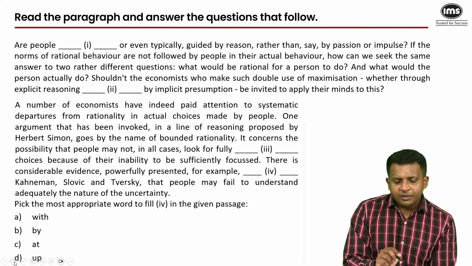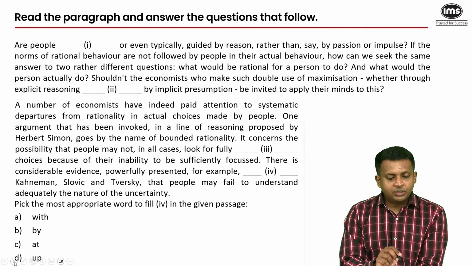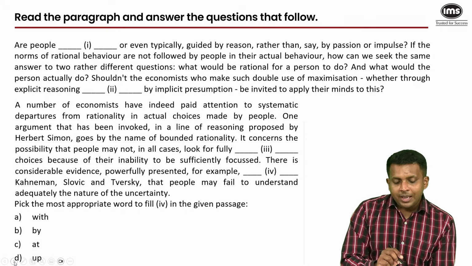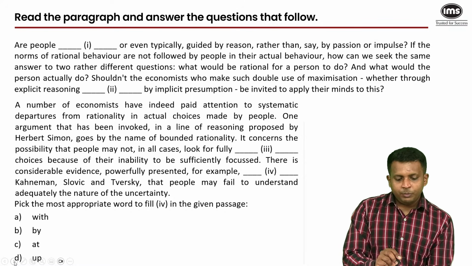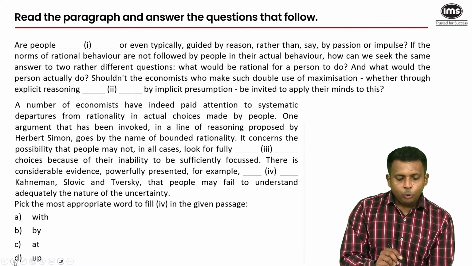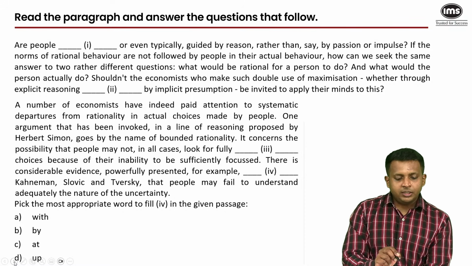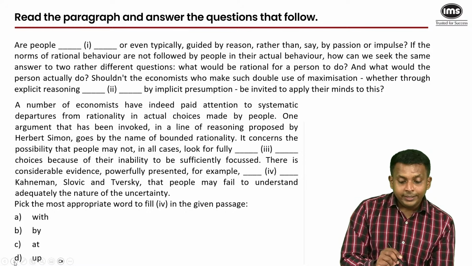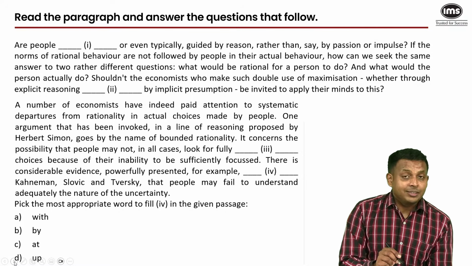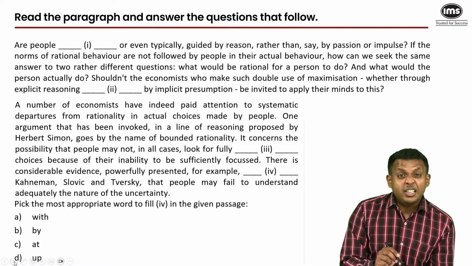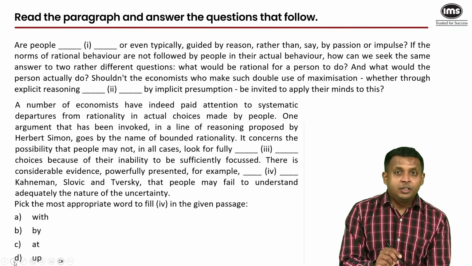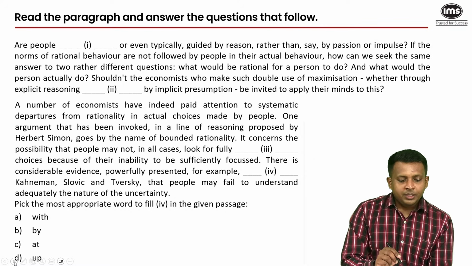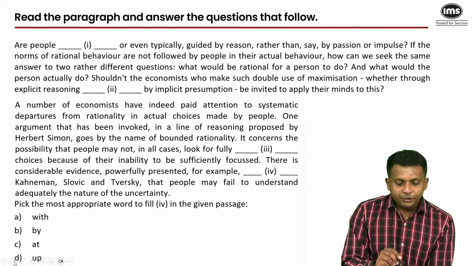A number of economists have indeed paid attention to systematic departures from rationality in actual choices made by people. One argument that has been invoked in a line of reasoning proposed by Herbert Simon goes by the name of bounded rationality. It concerns the possibility that people may not in all cases look for fully rational choices, probably because your rationality has been bounded. There is a limit to your rational thinking. So they may not be fully rational choices because of their inability to be sufficiently focused.